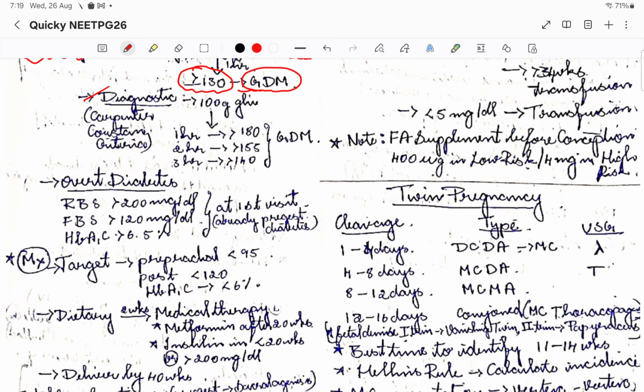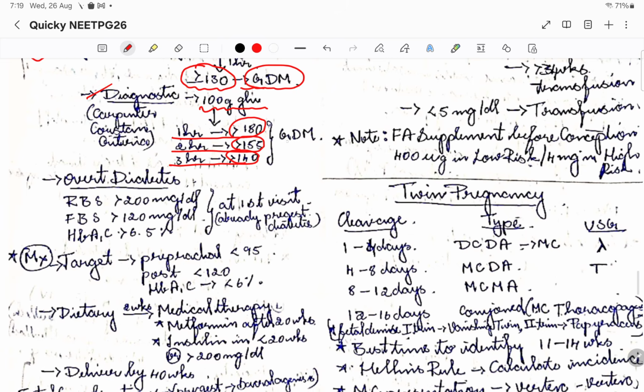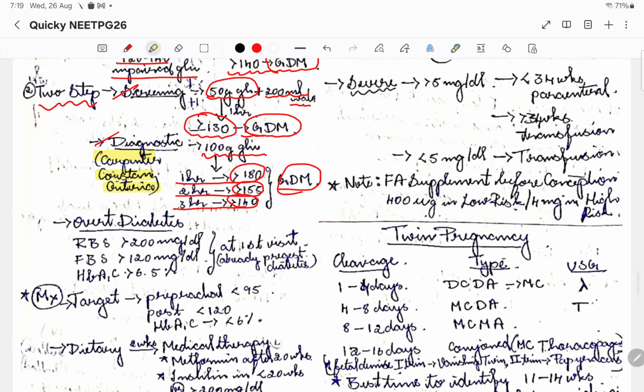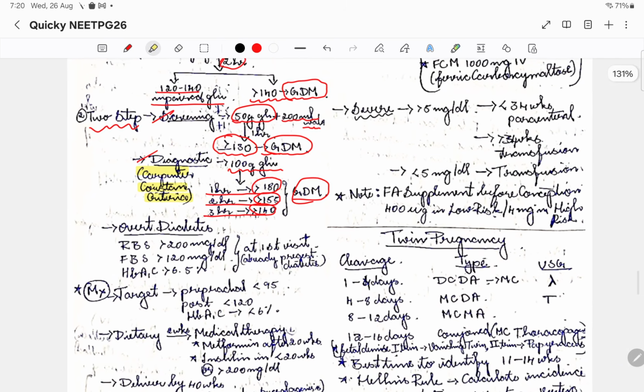So here we are going to give 100 gram of glucose. There it was 50. Again here it was 100 gram. We are basically doubling. So if it is in 1 hour more than 180, or if it is in 2 hours more than 150, if it is in 3 hours more than 140, we are going to categorize them as GDM. Okay, so this criteria is known as Carpenter-Coustan criteria. Okay, Carpenter-Coustan criteria is how we diagnose the GDM.